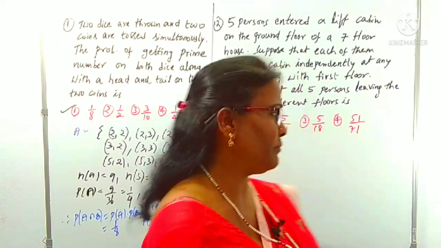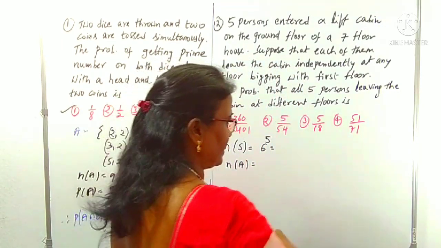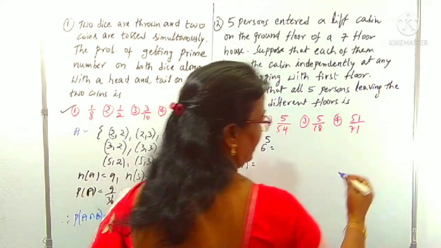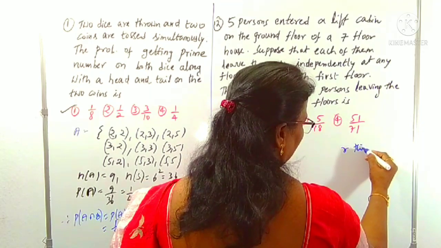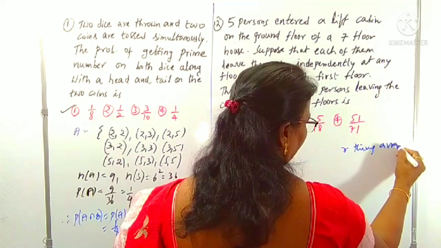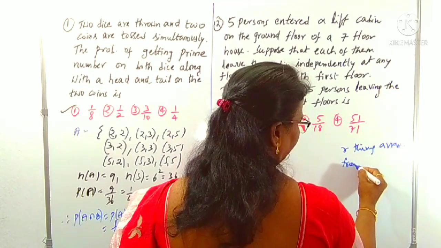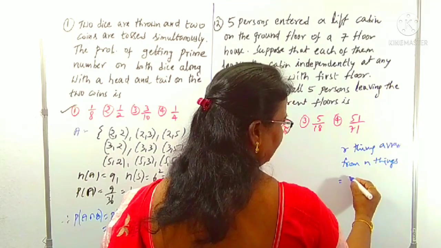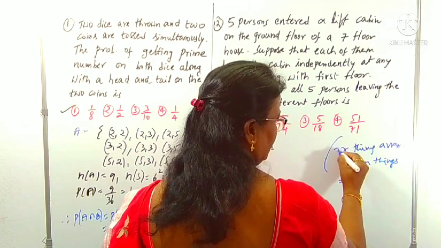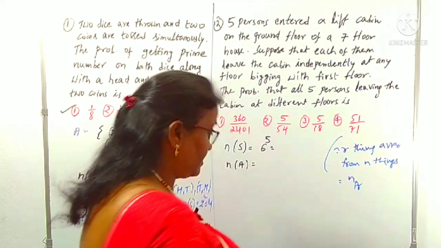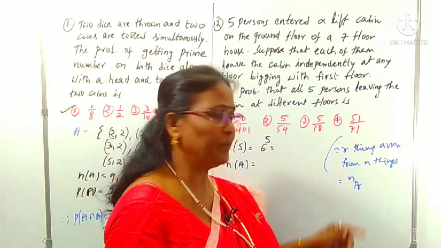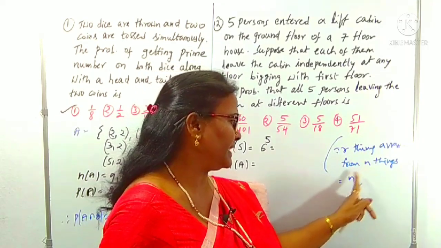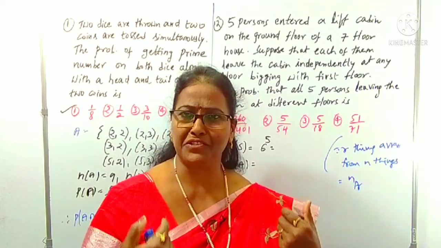So in this case, from permutations, leaving the lift is just like an arrangement. When r things are arranged from n things and repetition is not there, it is nPr.